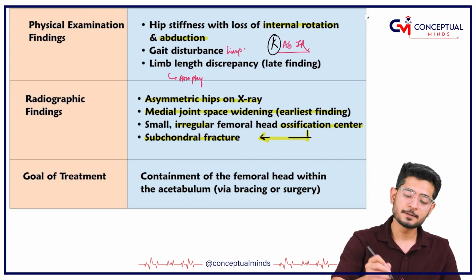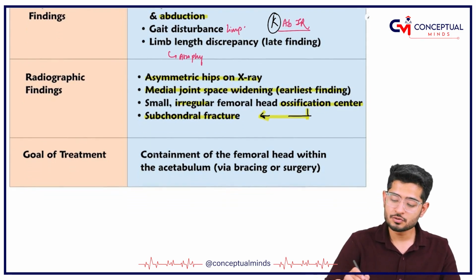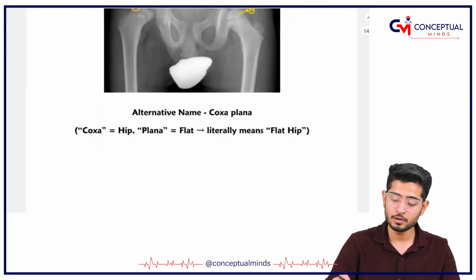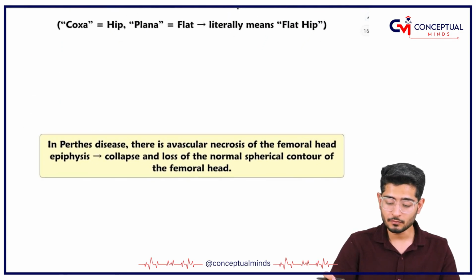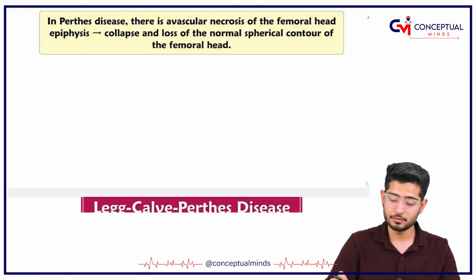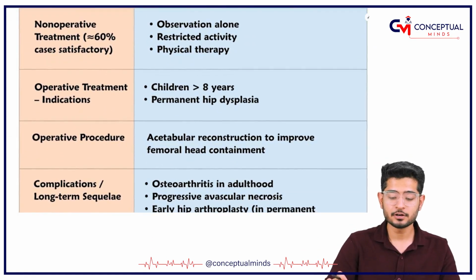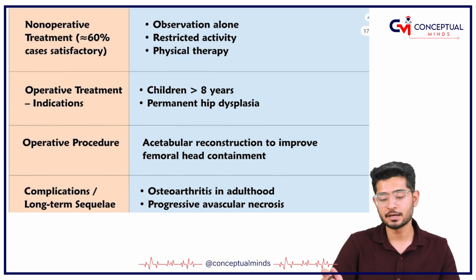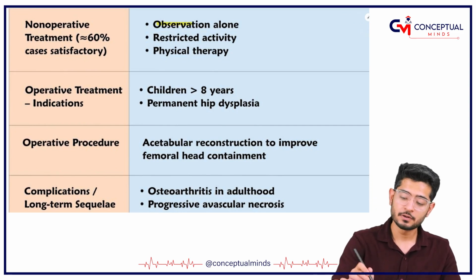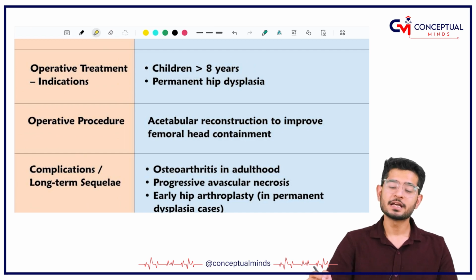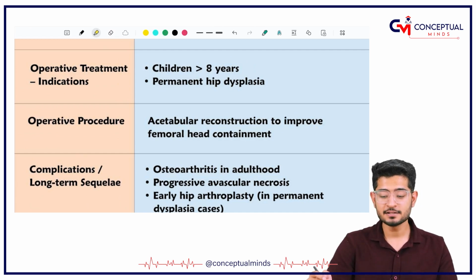So what is the goal? The goal is to contain the femoral head properly within the acetabulum. This is something which you have to understand. Of course we have some non-operative modalities also, like we just observe, give physical therapy, and restrict the activity. But if the child is more than 8 years, there is a risk of permanent hip dysplasia. That is why it's very important for us to operate this case.